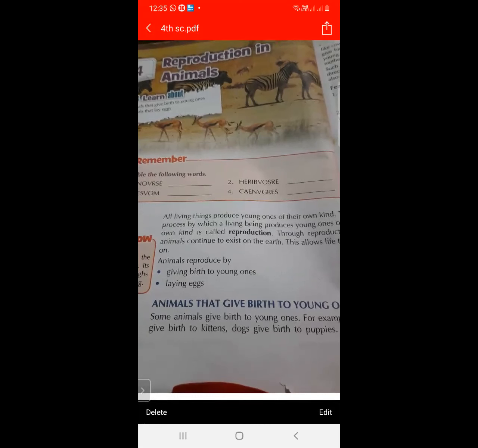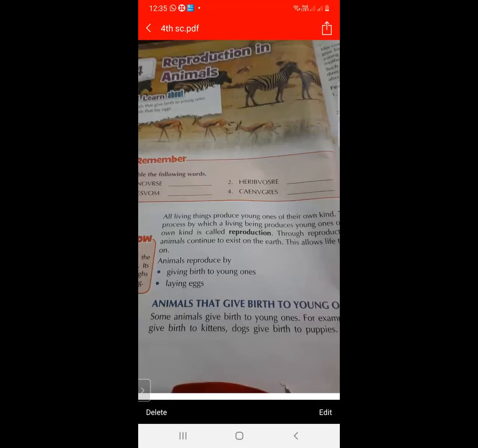So animals reproduce by two methods. First is giving birth to the young ones of the same kind, and second is laying eggs.